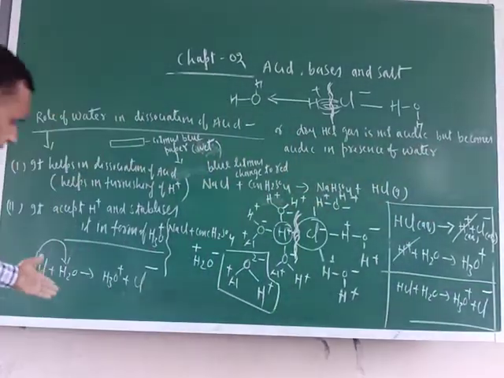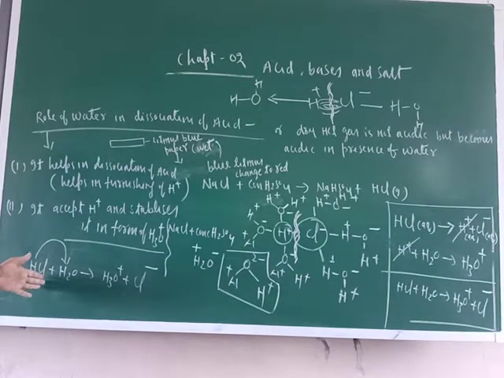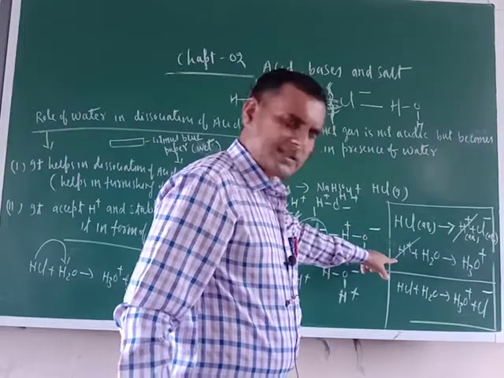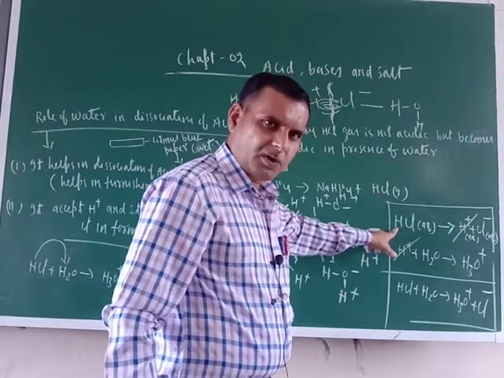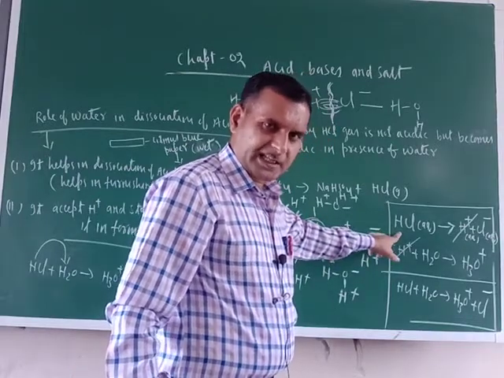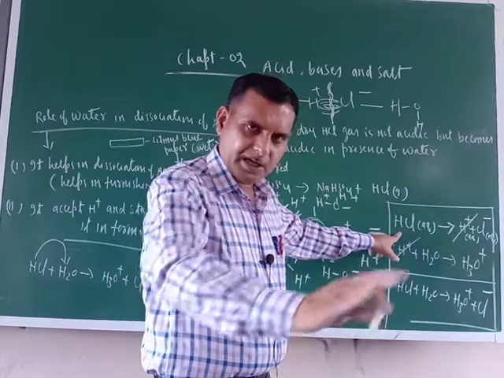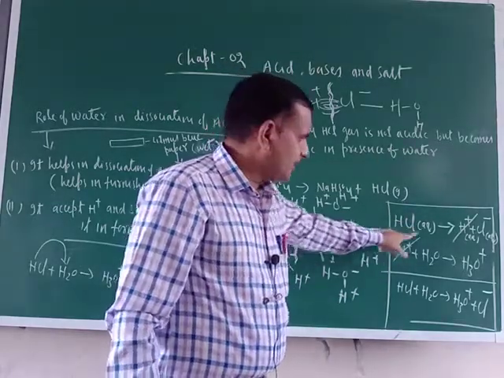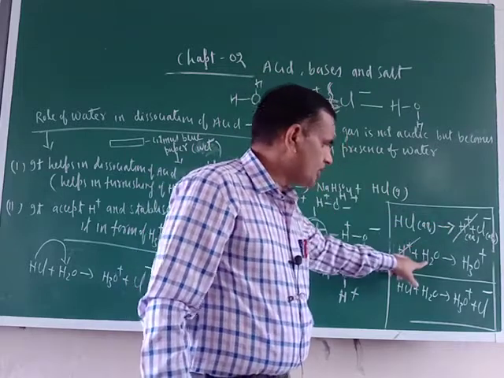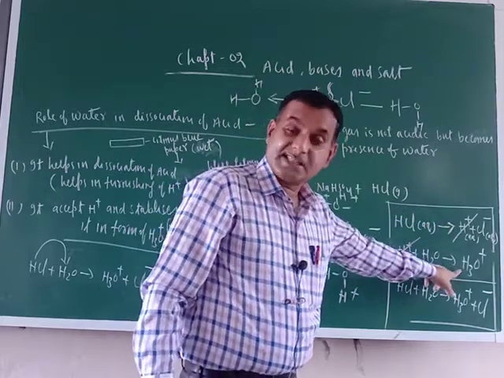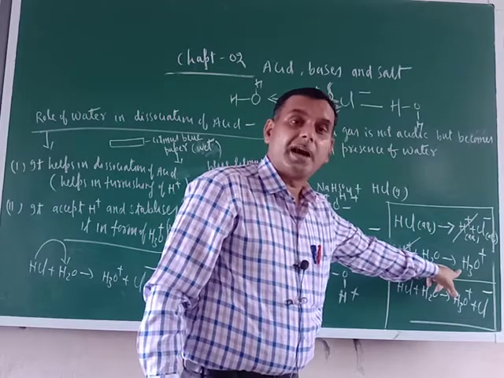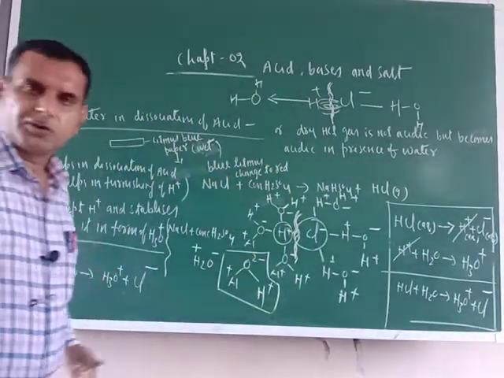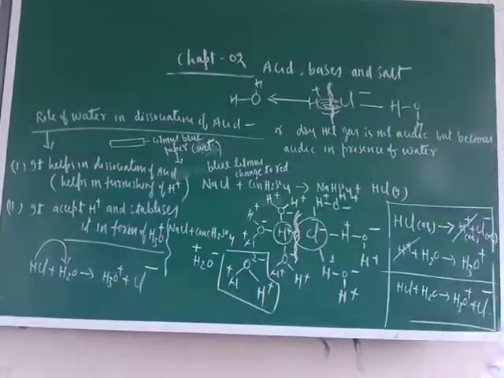Now both are the same thing only. Just see, this reaction and that reaction are the same only. Both roles I have explained. The first role of water is to dissociate the acid into H positive and the corresponding ion. The second role is that it accepts the H positive and forms or stabilizes it into hydronium ion form. So these are the two roles of water. So the role of water is also finished.